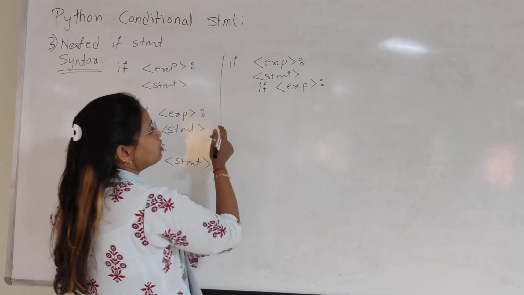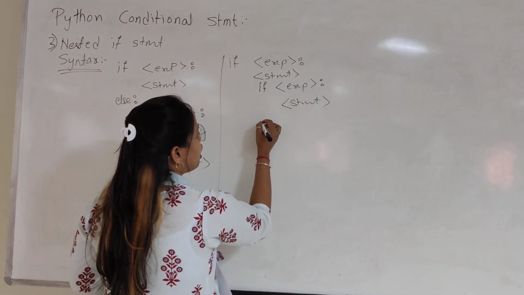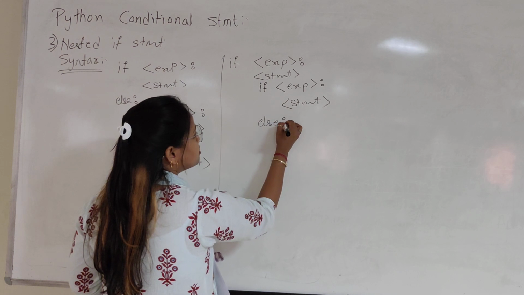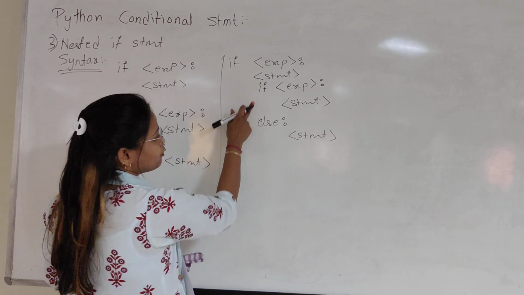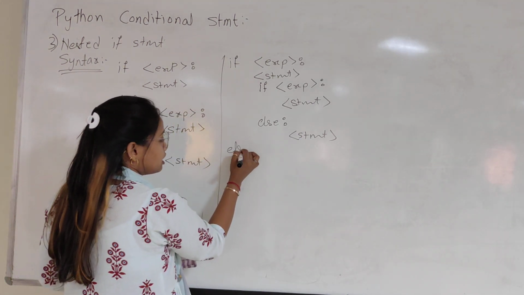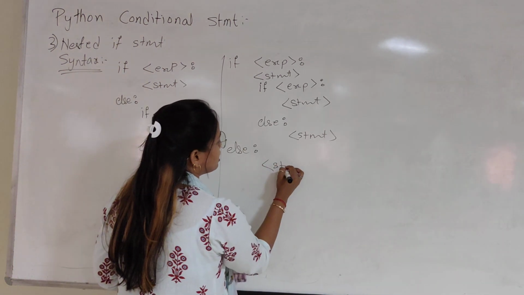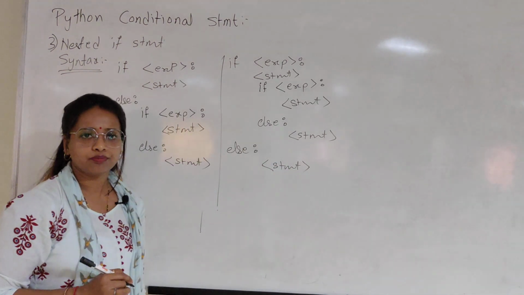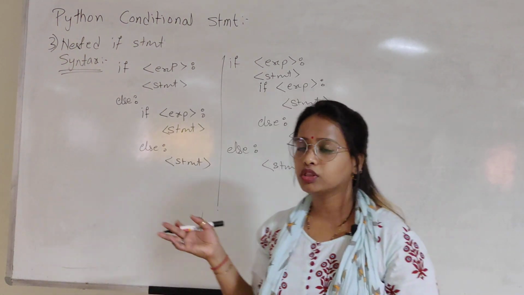Then you can go like this and print this statement, or if you have an else part, go with this statement. So this if and else are the same, and for this if, suppose there is another statement else, then it is an else part. Okay, now I'll take an example and I'll tell you both the cases.